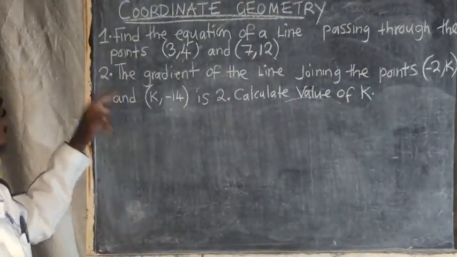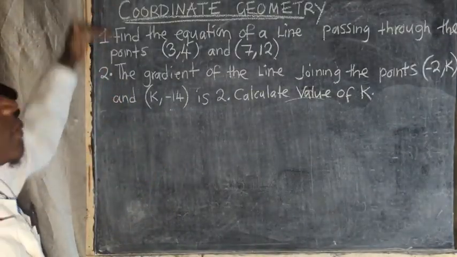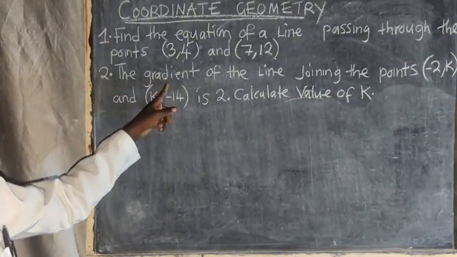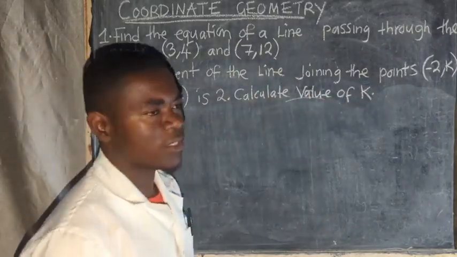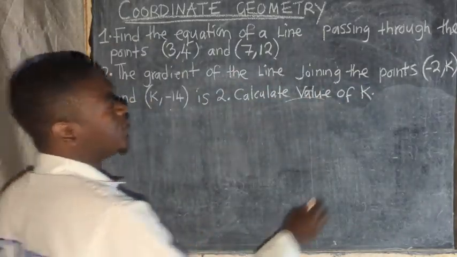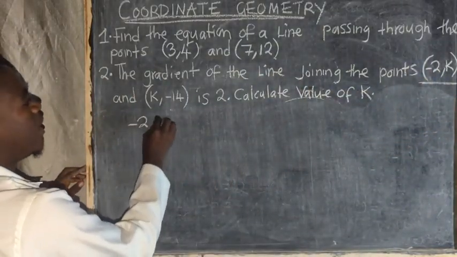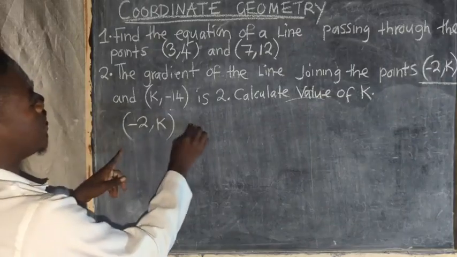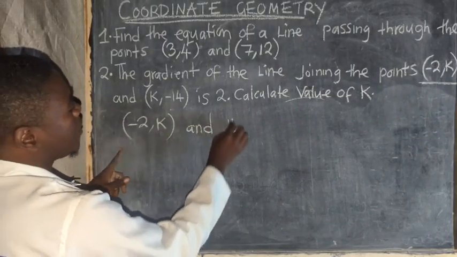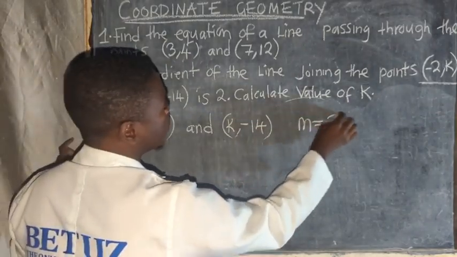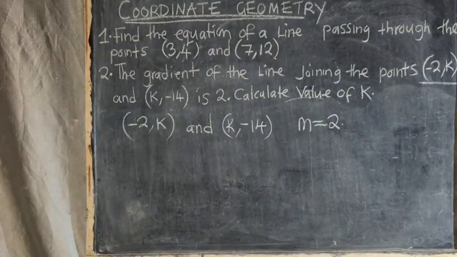We move now to this one. Let me go to question number 2. Question number 2 is saying the gradient of the line joining the points -2, k and k, -14 is equal to 2. This is the data you are given. The gradient is equal to 2. So this is what we get to do.